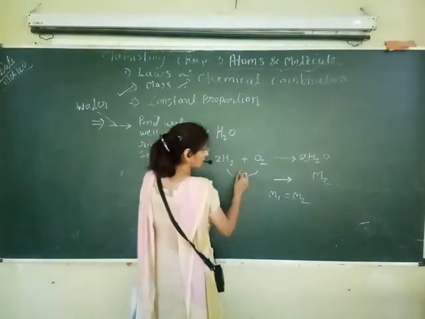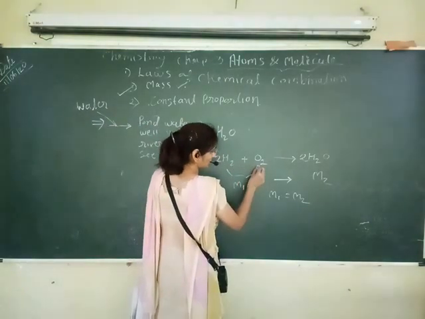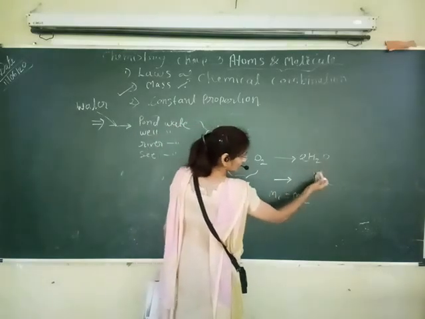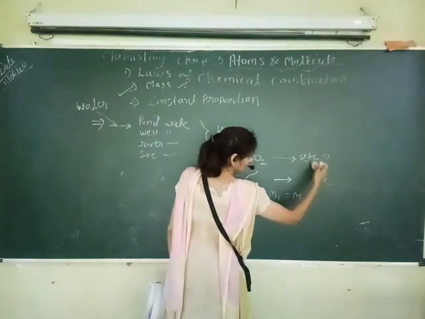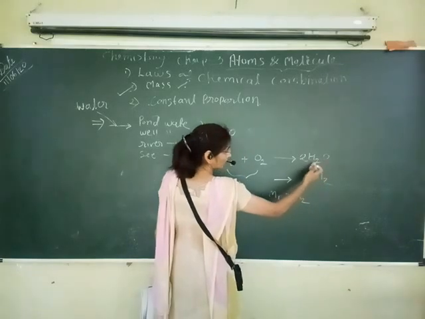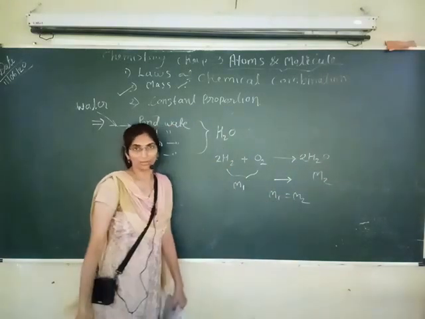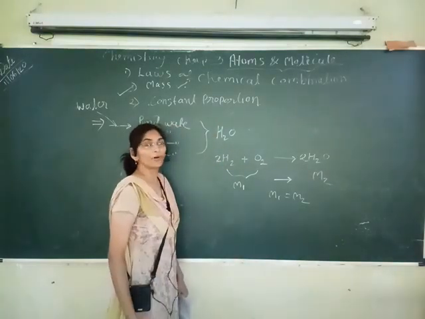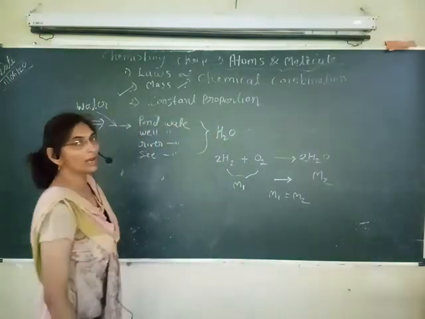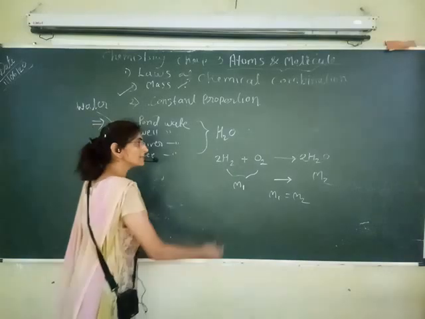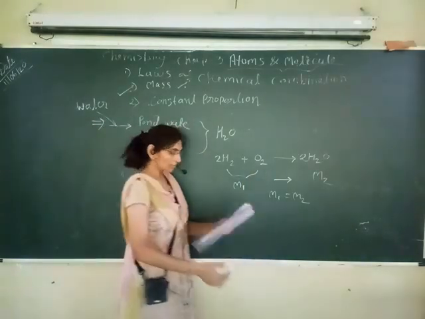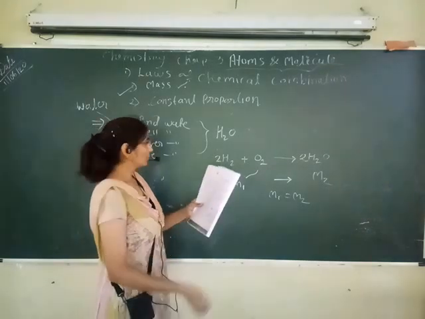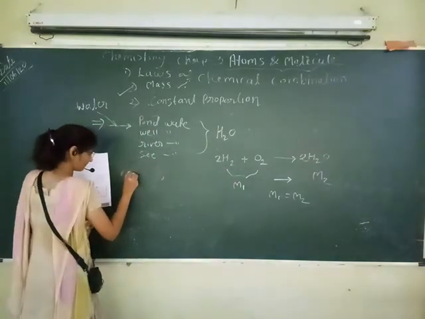Here, the mass of hydrogen plus oxygen separately before combination is equal to the mass of the product after combination, when it is converted into water. Okay, so this is the first law of chemical combination. Always it is equal. So one activity is given in your textbook. So you know very well